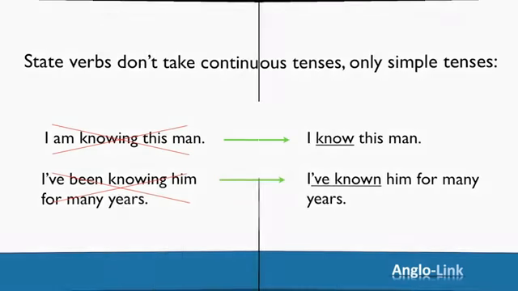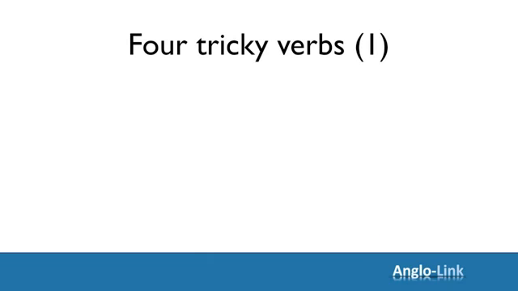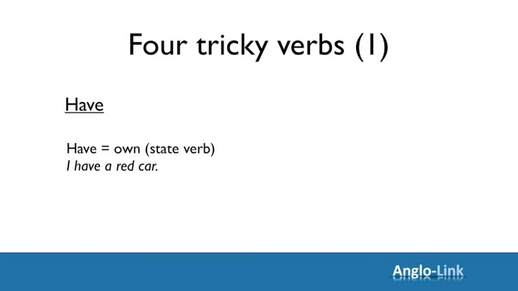Now there are 4 verbs that can be a bit tricky because they can be either state or action. Let's look at the first one. We've already had an example of this. It's the verb have. We saw the sentence, I have a red car. In this example, the verb to have means to own, something that belongs to you.